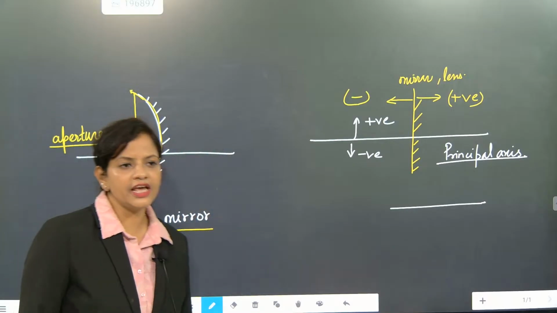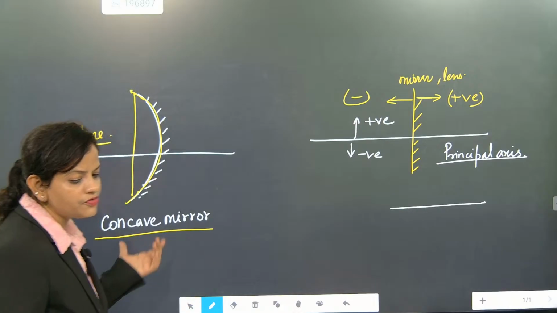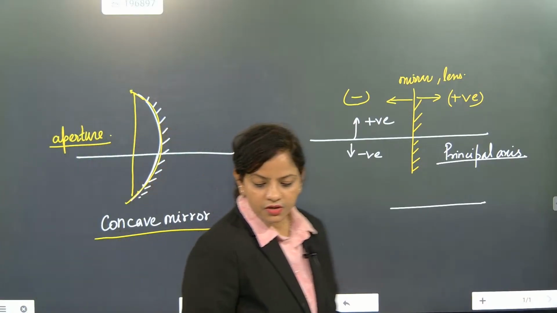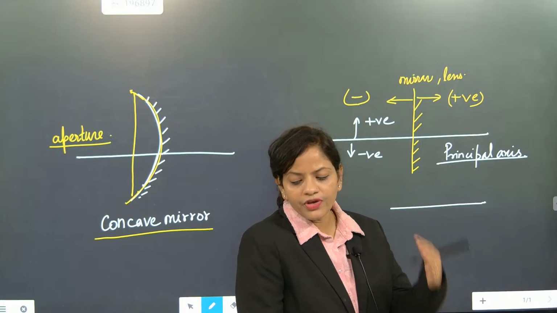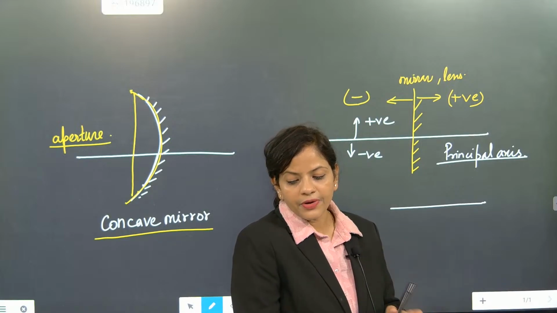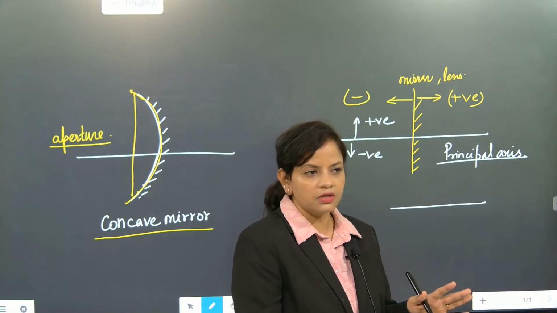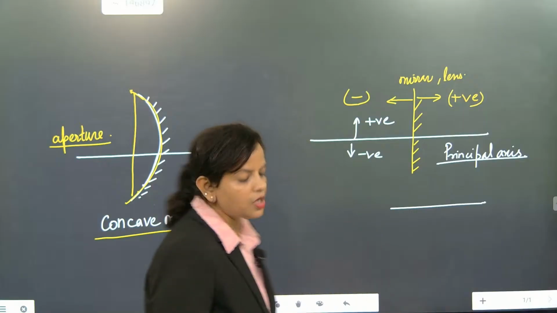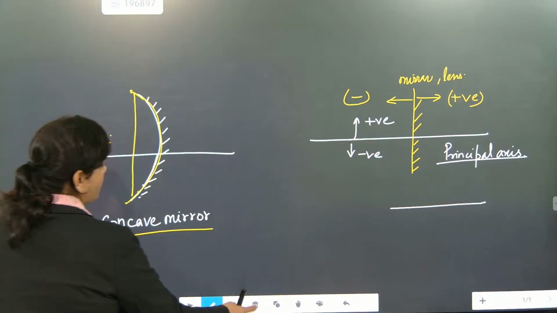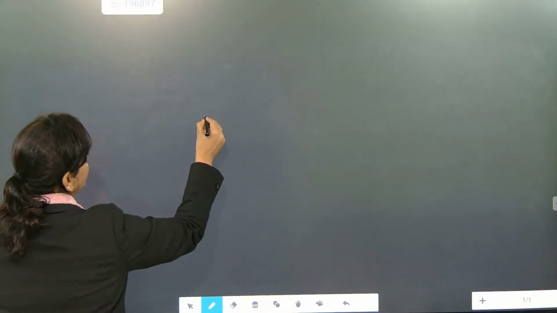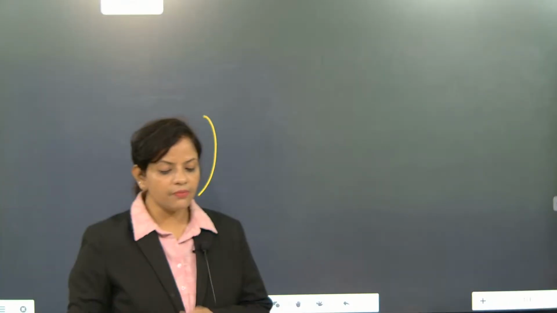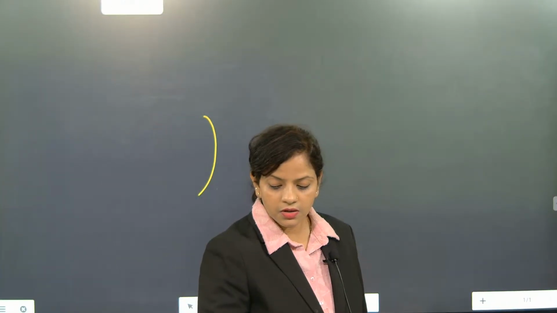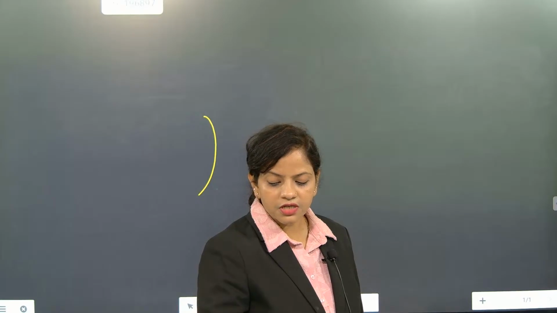This is concave mirror. So now if somebody asks you how we are going to talk about aperture and its part, we are going to learn this clearly. Okay. So now we are going to do another important work. One by one, 6 cases will be there. First, we will discuss about.